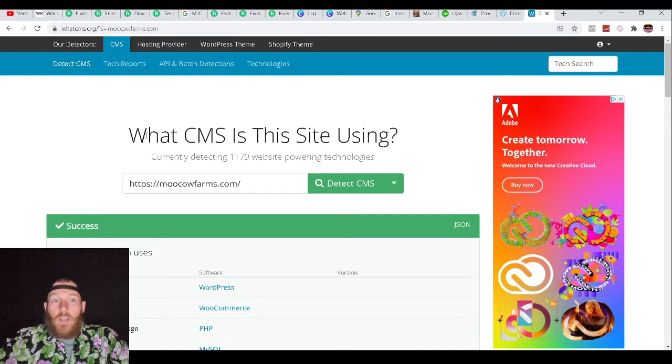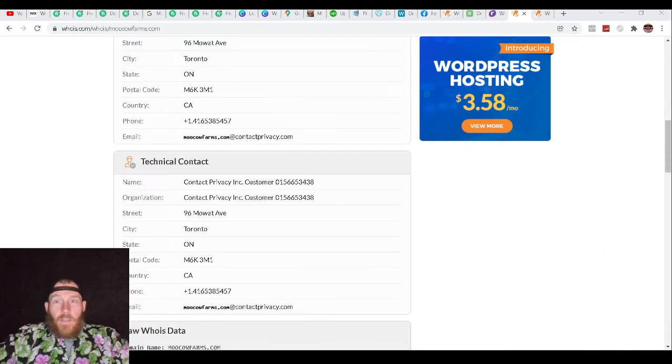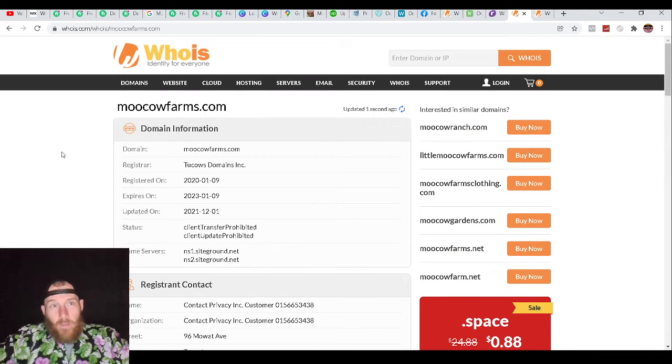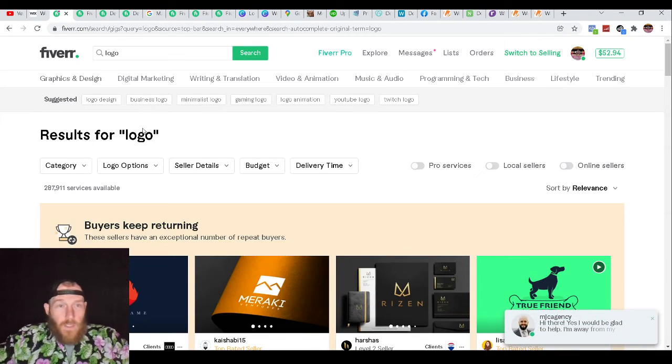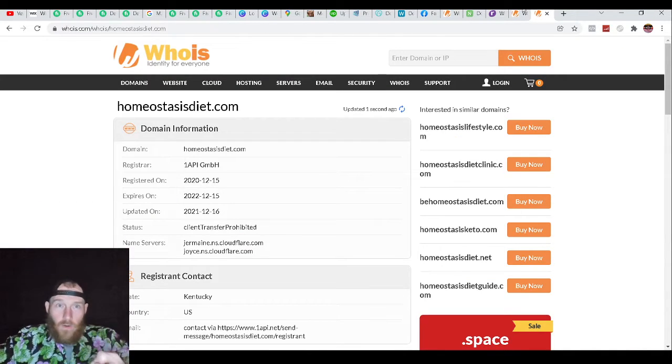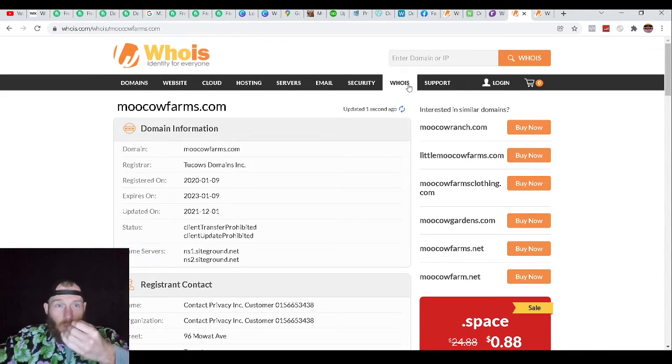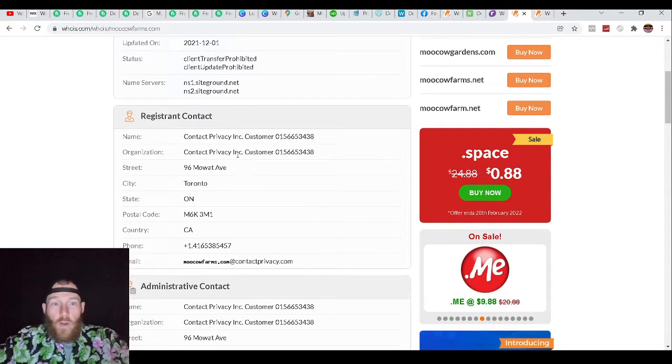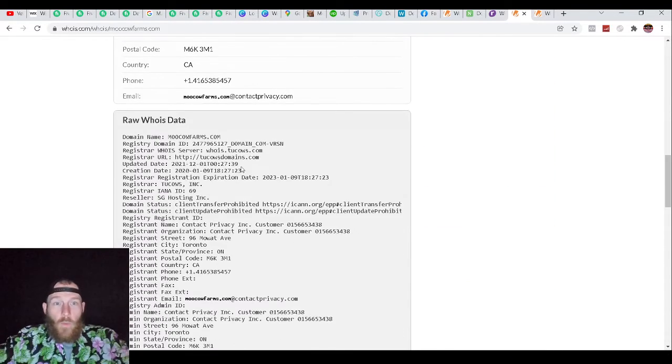whatcontentmanagementsystem.org is where you're going to tell the content management system of the website, which means, is it Squarespace? Is it Wix? Is it Shopify? There's an endless amount of them. And now sometimes website registration is going to be different than if they're on Wix, WordPress, Squarespace. Those are the content management systems. That doesn't mean that they bought their domain through any of those. So your next step is going on the top bar to the WHOIS and finding out the domain registration, which means where did they register it on the web.